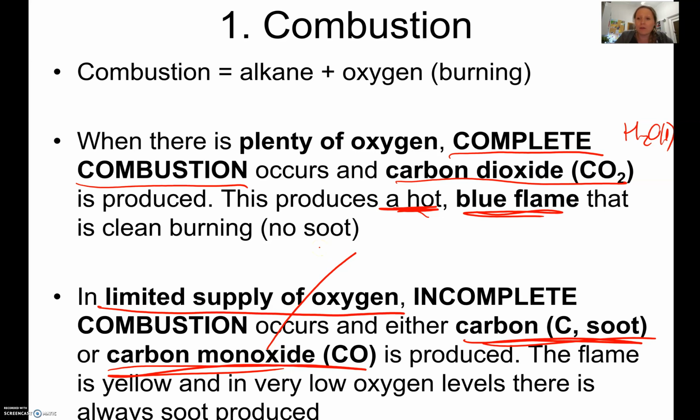Now, some of you may have heard of carbon monoxide before. Carbon monoxide is a poisonous, toxic gas, and what actually happens is it binds to the hemoglobin in your blood instead of oxygen, and it's an irreversible binding. Once it's attached, it doesn't come off, and it means your body can't get oxygen, and you can actually die from carbon monoxide poisoning.